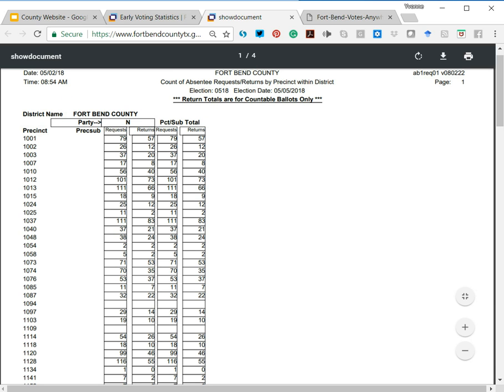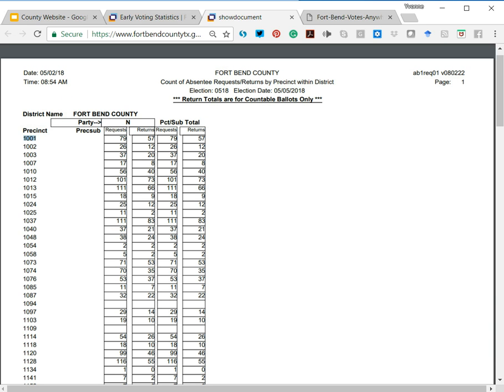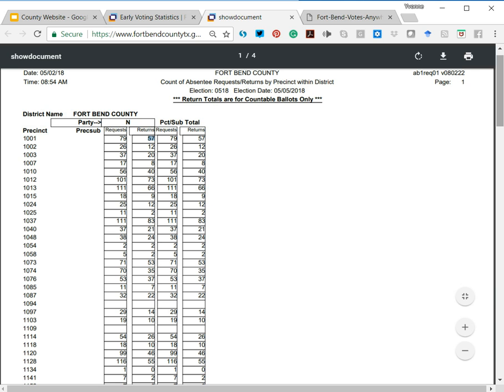So this report is going to be listed out by precinct. In a future episode, we'll talk about precincts. I'm hoping that you understand or know what your precinct is. If not, we'll describe that a little bit later. But this report is broken down by precinct, so you can know, like for this first one, precinct 101001, 79 mail-in ballots were requested. Of those 79 mail-in ballots, 57 were returned to the Fort Bend County Voter Administration.